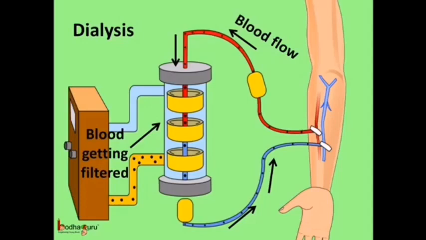You know, the blood is filtered artificially using a machine. This process is called dialysis. In this process, the doctor connects the blood vessels of the patient to the dialysis machine. The impure blood flows through the machine and gets filtered. The blood is then led back to the patient's body through a vein. Hence, the dialysis machine is also called the artificial kidney.